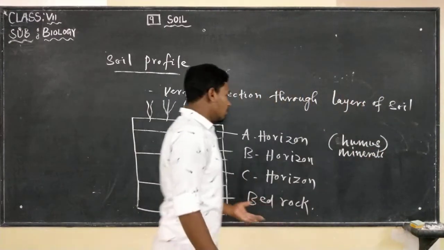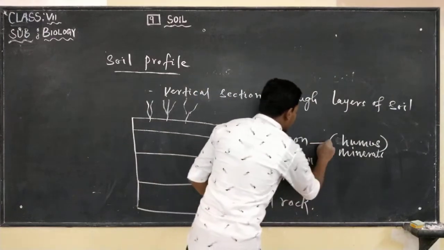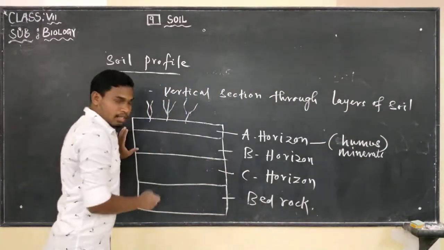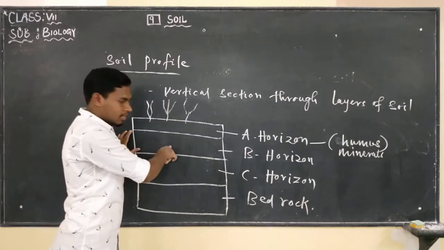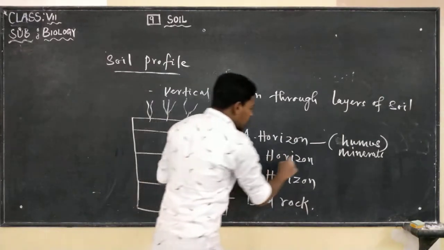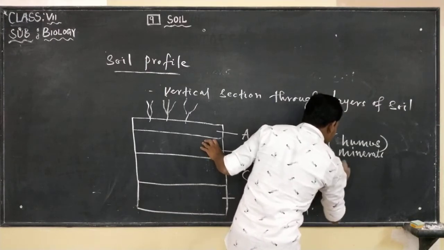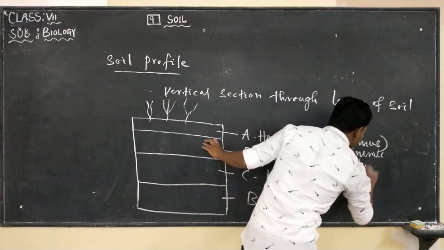And the B horizon is slightly harder, and here we will find mostly minerals.